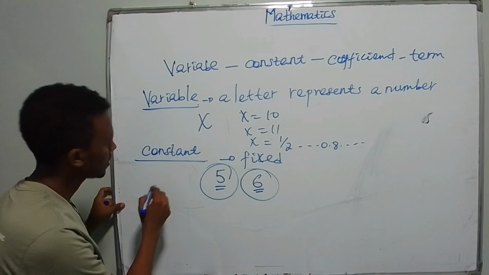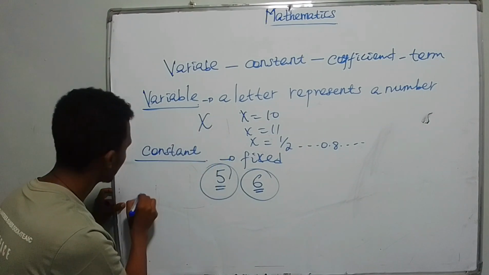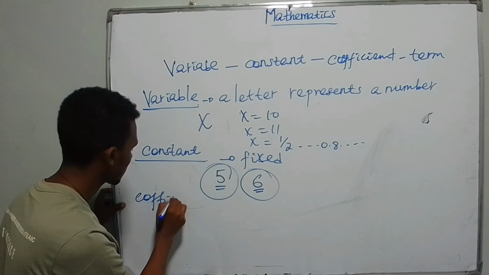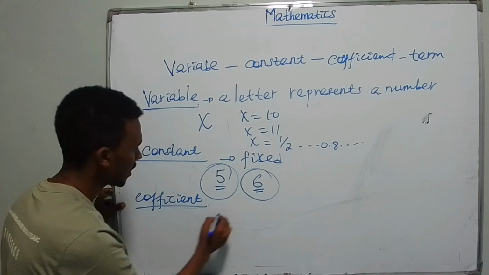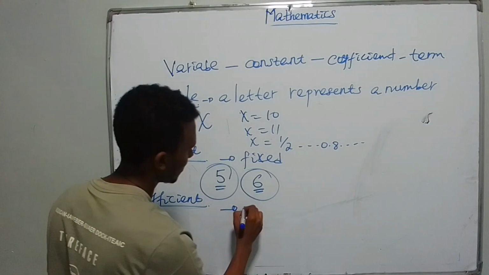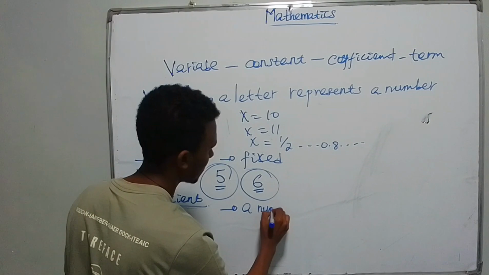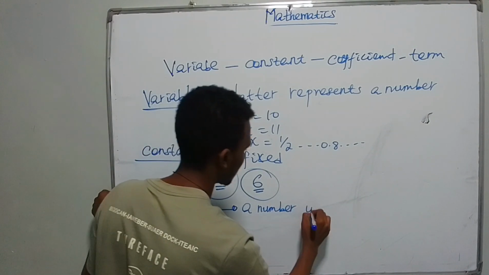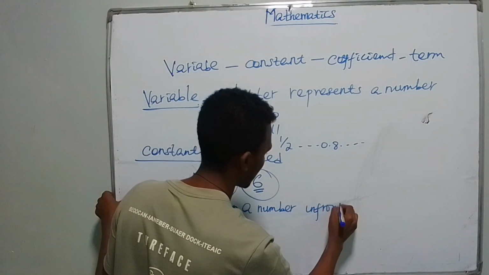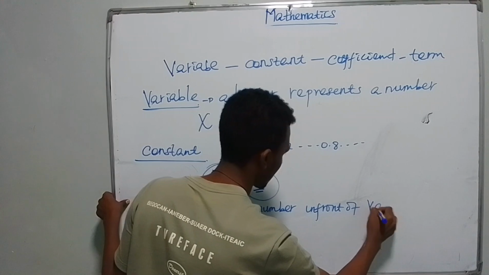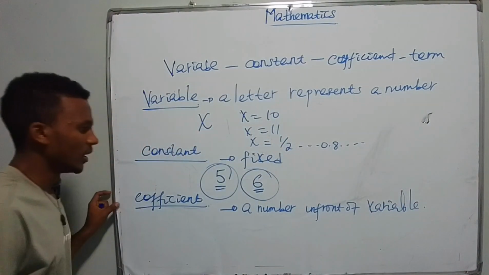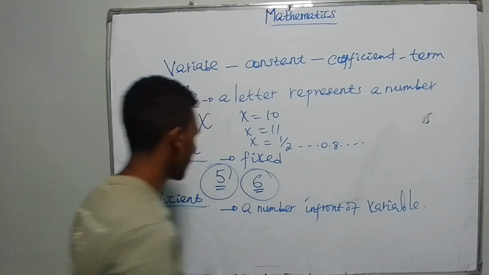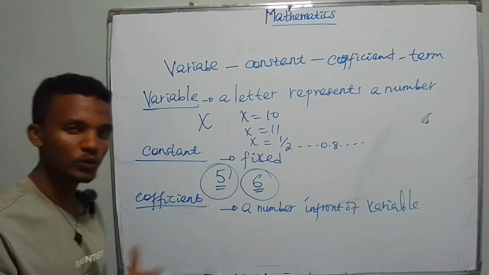The next one is coefficient. Coefficient means just a number in front of variable. Coefficient is a number in front of variable.